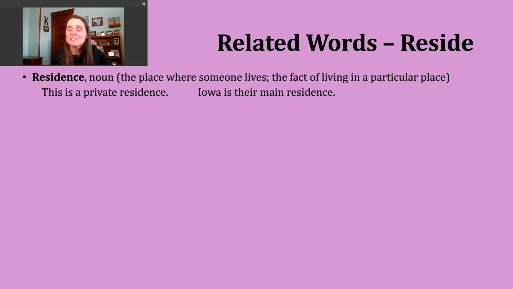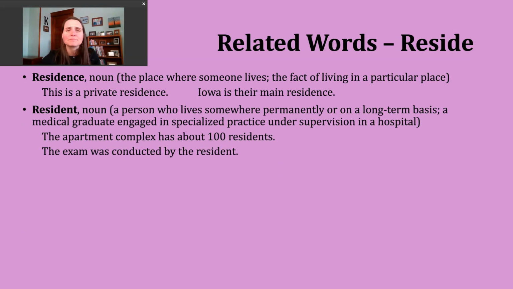The noun residence, though, can also be used to refer to the fact of living in a particular place or location. An example of this might be, Iowa is their main residence, right? So this is describing where they call home, where they spend most of their time, where they live. You could insert any sort of state or country to make a sentence to describe that fact of living in a particular place.